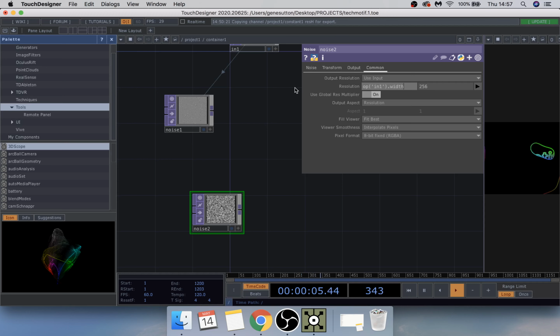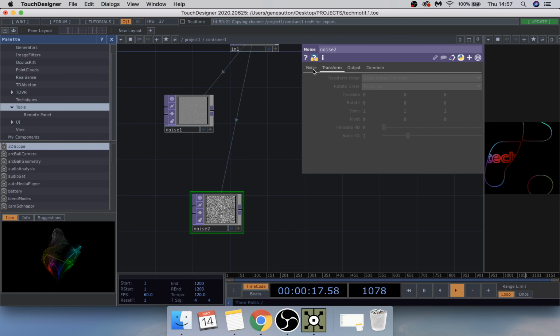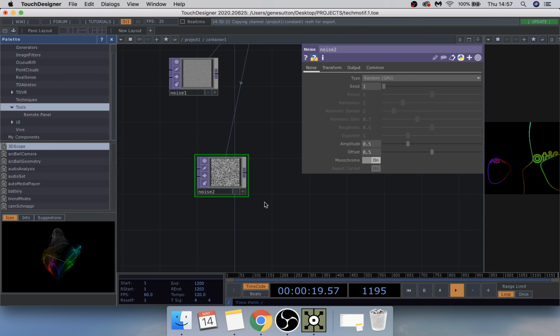Oh, width. Height. And I don't know if this one moves. No. No, it doesn't move.